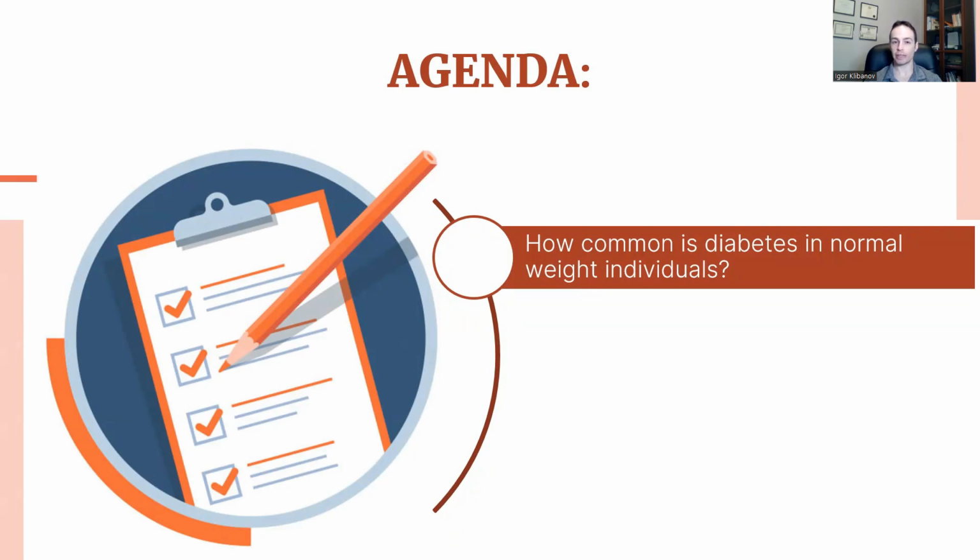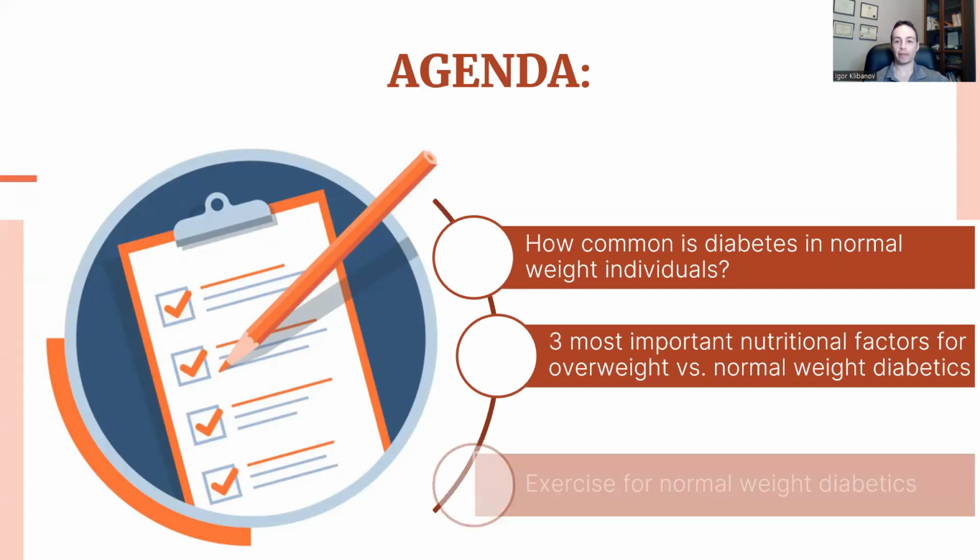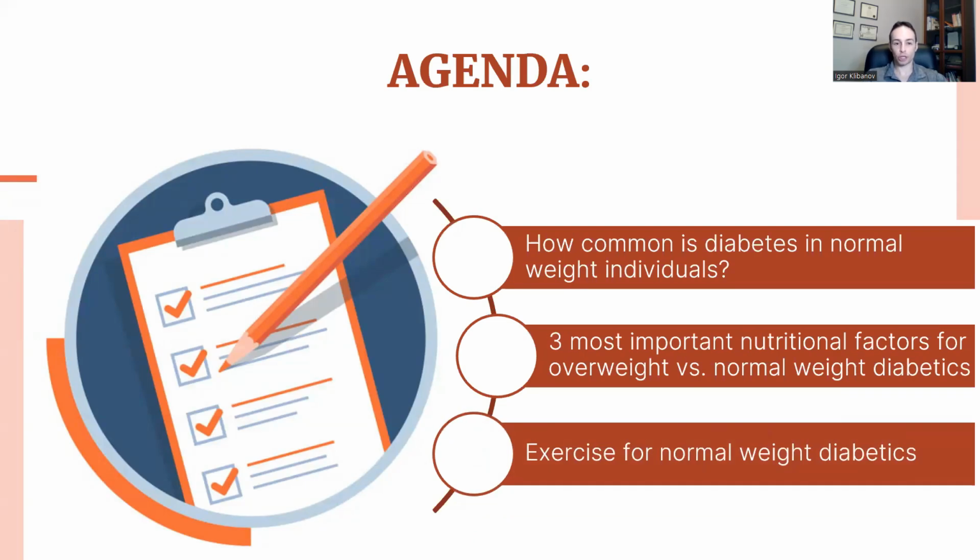After all, frequently, recommendations for diabetes reversal are given for overweight and obese individuals, but what about those who are of normal weight? Then we're going to talk about the three most important nutritional factors for overweight diabetics and how they differ from those for normal weight diabetics. After that, you'll learn a bit about the extras prescription for normal weight diabetics, and again, how that is different from the extras prescription for obese and overweight diabetics.